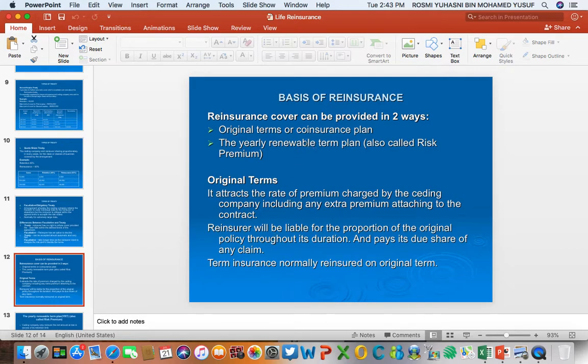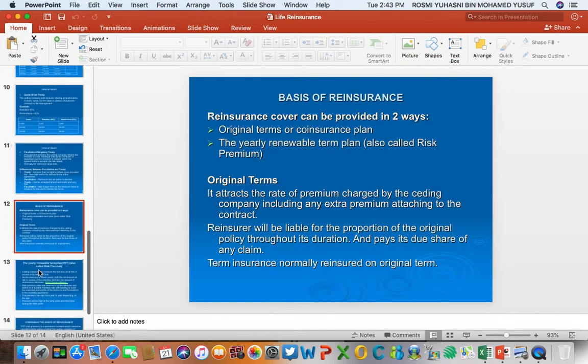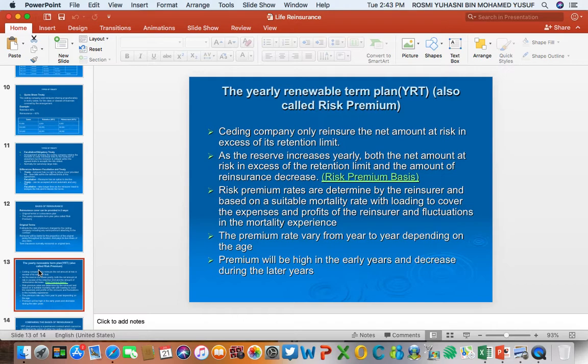And the second basis of reinsurance is called risk premium. Risk premium is commonly used for products with cash value built into the original contract. So from one year to another, the cash value or the reserve will increase, from year 0 to year 1 to year 3 and so on.